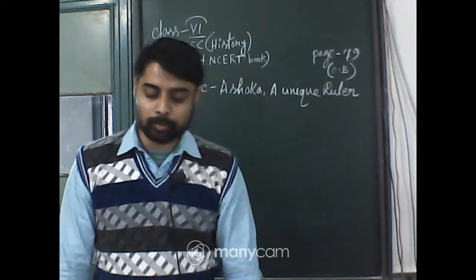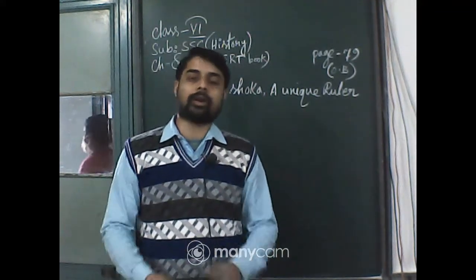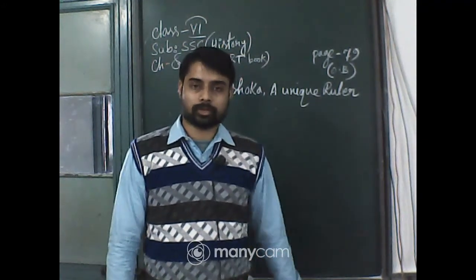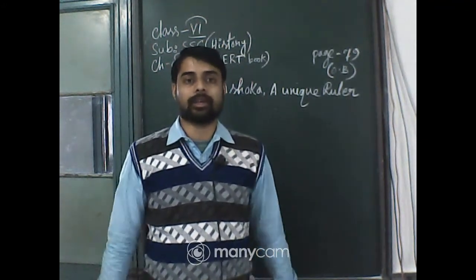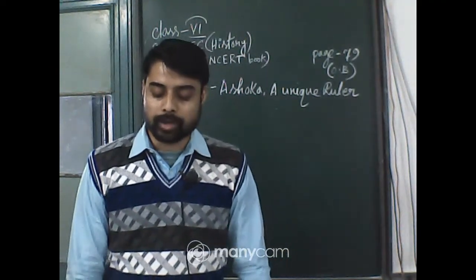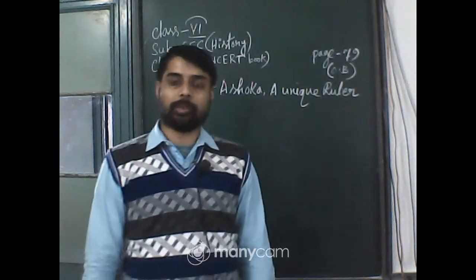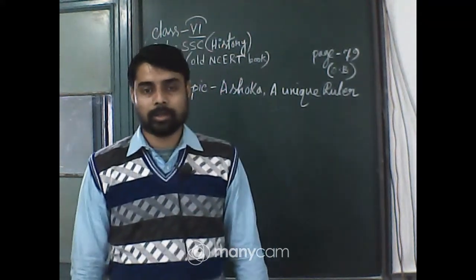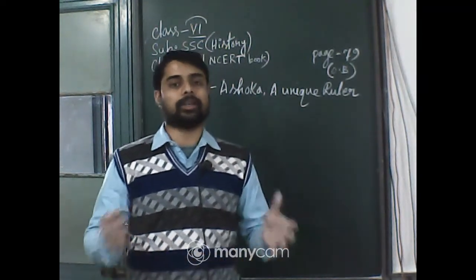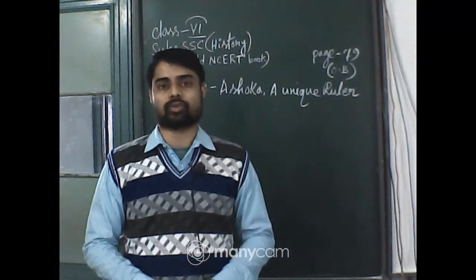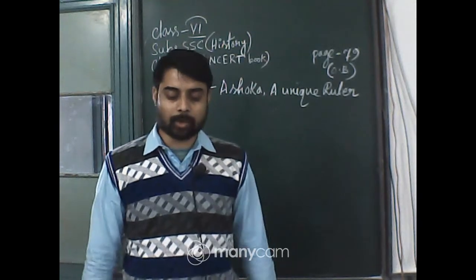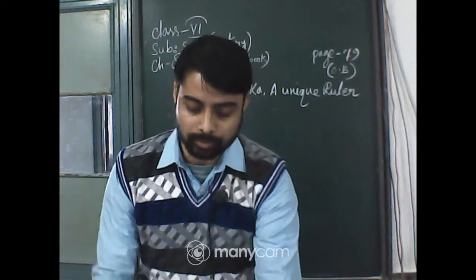The most famous Maurya ruler was Ashoka, the son of Bindusara, the son of Chandragupta Maurya, meaning Ashoka was the grandson of Chandragupta Maurya. He was the first ruler who tried to take his message to the people through inscriptions. Ashoka erected inscriptions at different places of the Indian subcontinent to teach his subjects some good things.